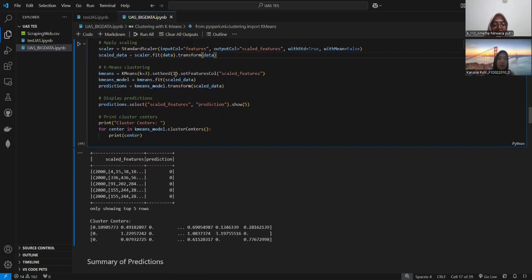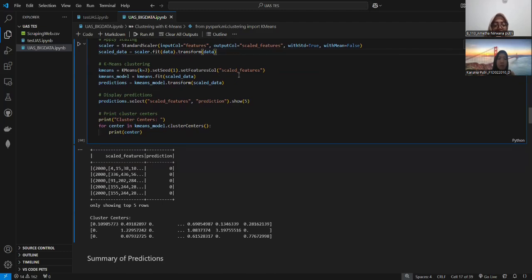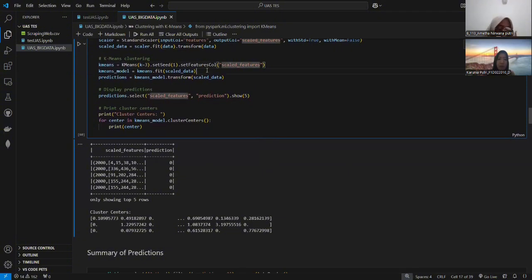We do K-means clustering. Here we create a KMeans object to perform clustering with 3 clusters using scaled features. We fit the model to the scaled data and get the cluster predictions.